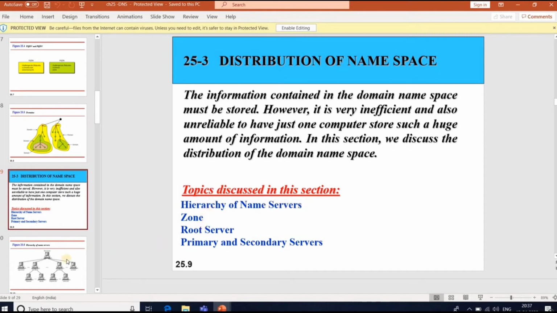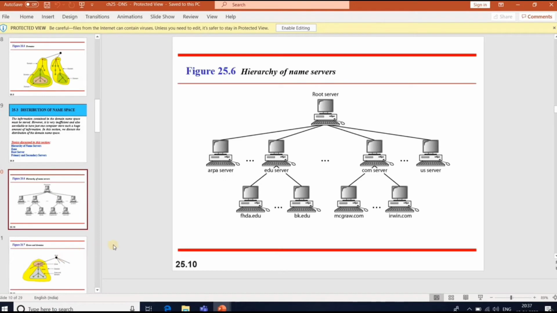So first we'll discuss the hierarchy of name servers. The main solution is to distribute information among many computers, called DNS servers. The whole space is divided into many domains based on the first level. DNS allows domains to be divided further into smaller domains, or subtrees, you can call them.